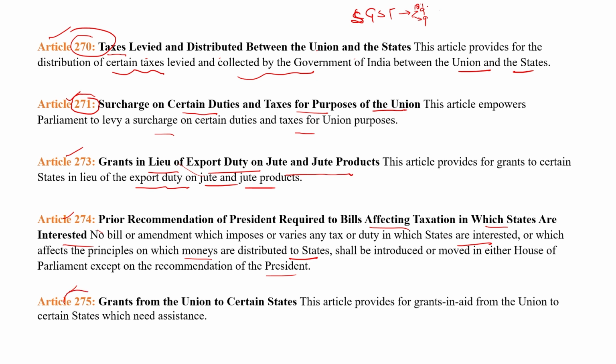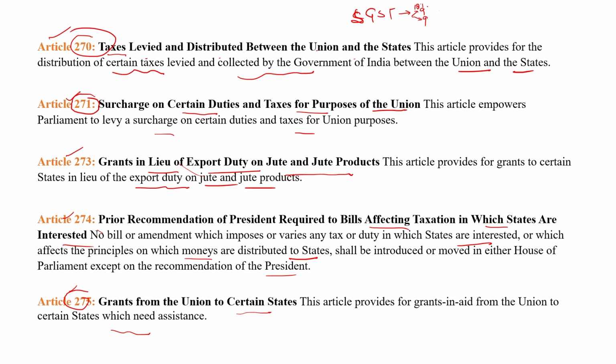Article 275: grants from the union to certain states. This provides grants-in-aid from the union to certain states which need assistance. Means the central government, through its collection of taxes, can provide grants to the state government if any state government needs a grant. So 270 explains the distribution of the tax between the union and the state,